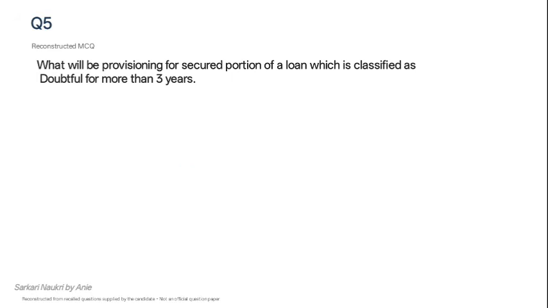What will be the provisioning for the secured portion of a loan which is classified as doubtful for more than 3 years? In the question it was mentioned that it is classified in the doubtful category for more than 3 years. As we all know, whenever a loan becomes NPA, it will come into the substandard category, and in substandard it remains for 12 months. Next it goes to DA1. In DA1 it remains for 12 to 24 months.